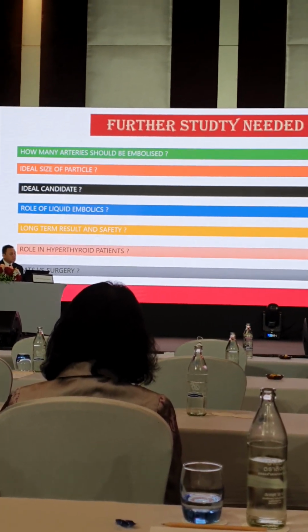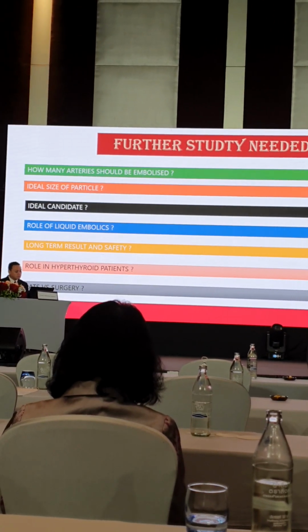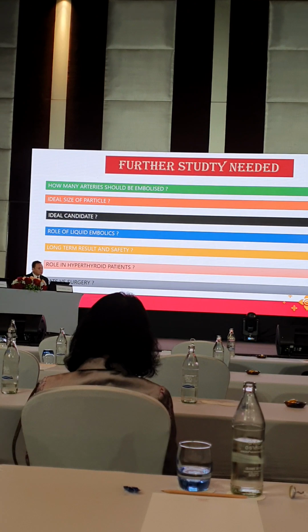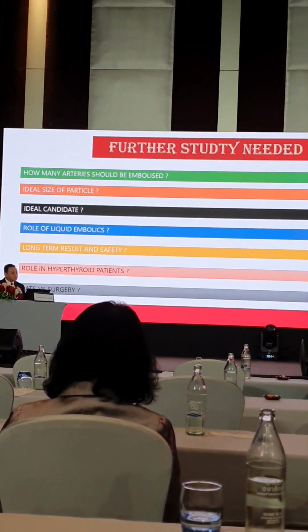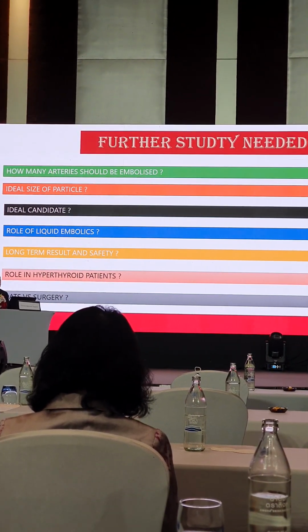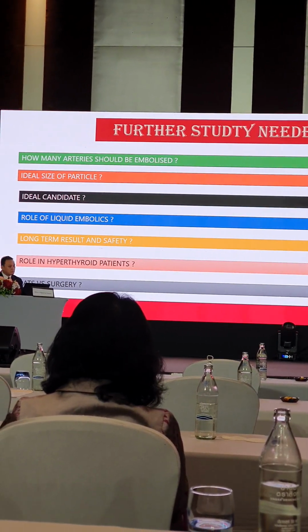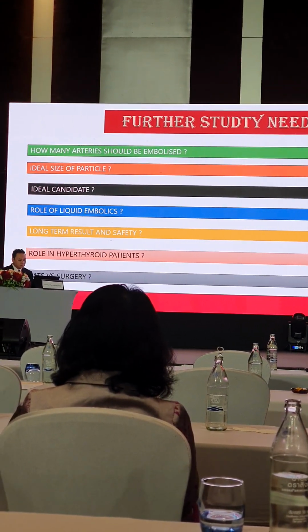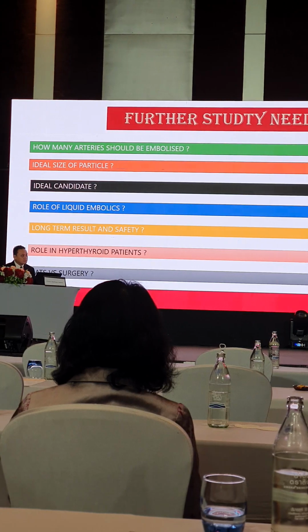And we can also use it for toxic multinodular goiters. Still there is no comparison of surgery versus embolization, but yes, possibly in the next few years we'll get some data to support this.